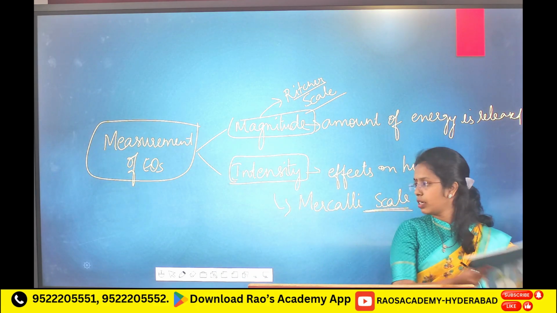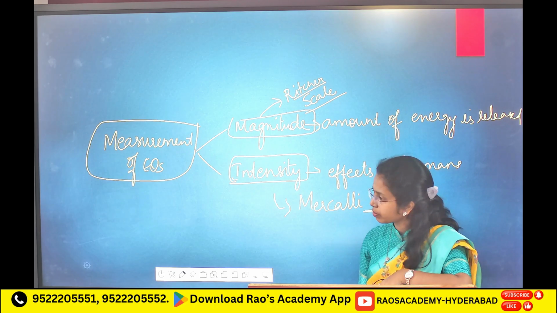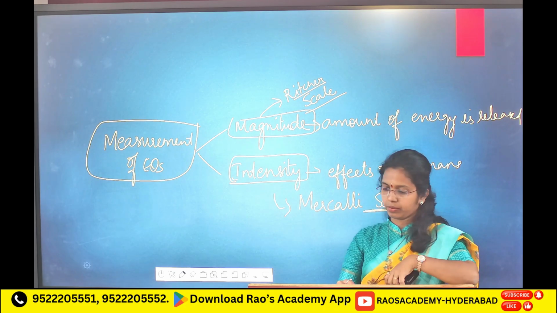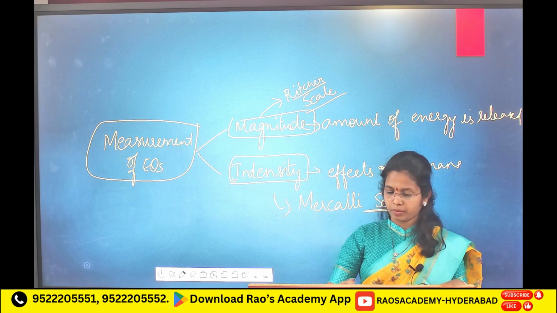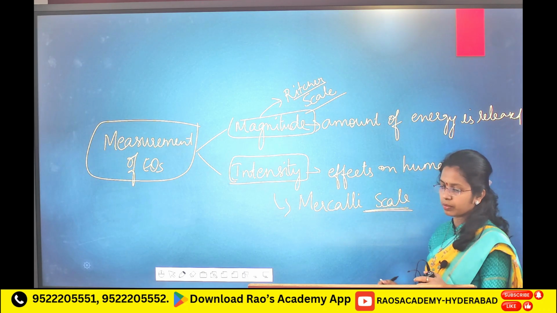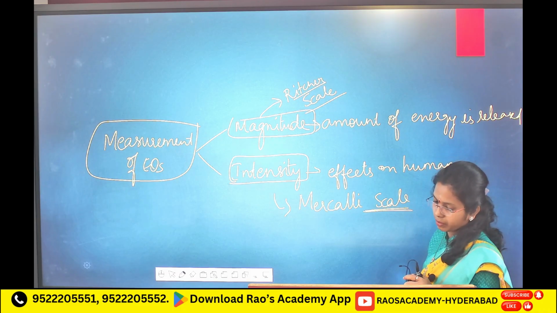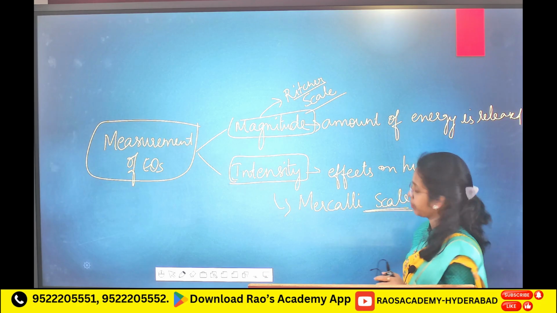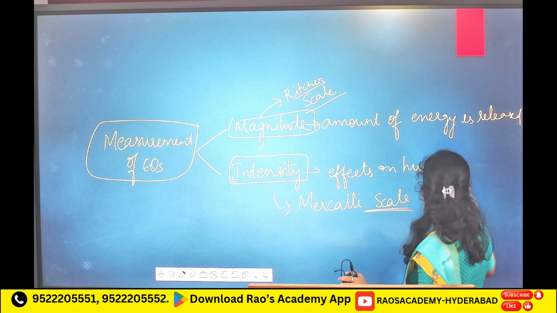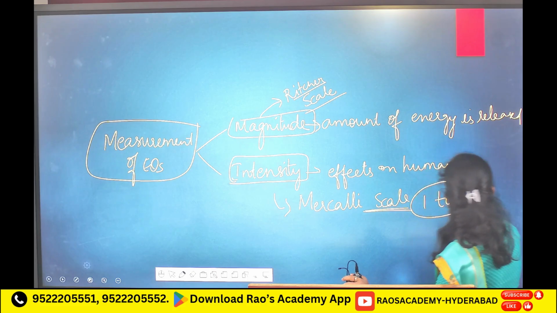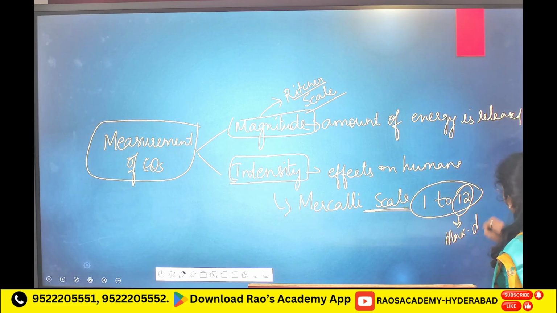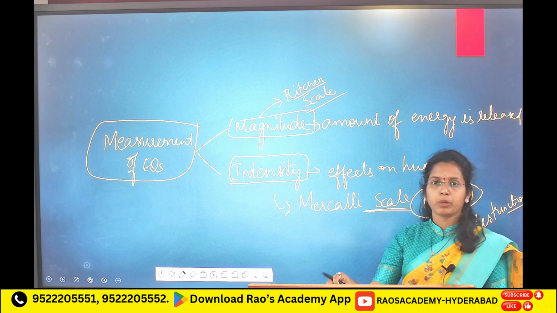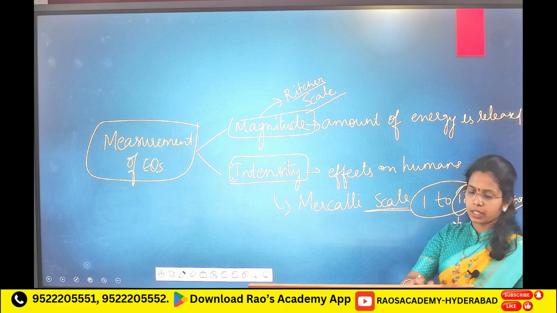It goes from one to 12 points. 12 means maximum destruction you will see, maximum destruction on humans because of earthquakes. Next.